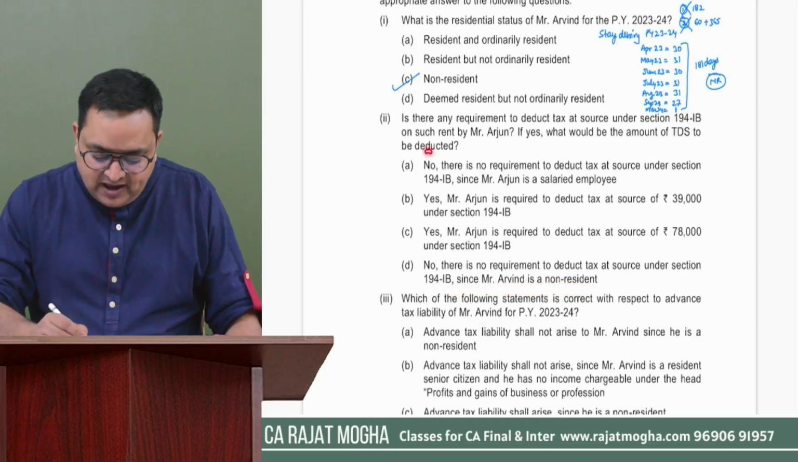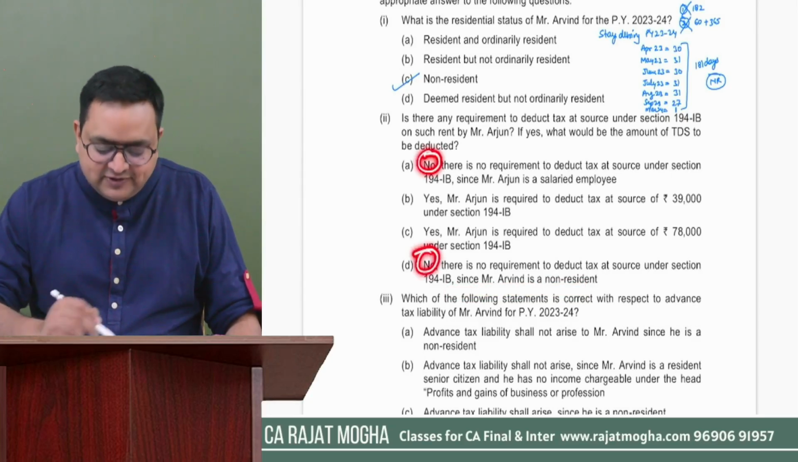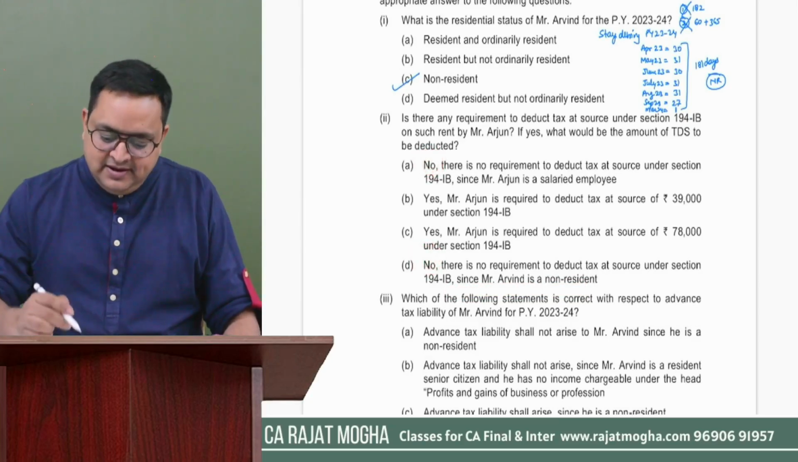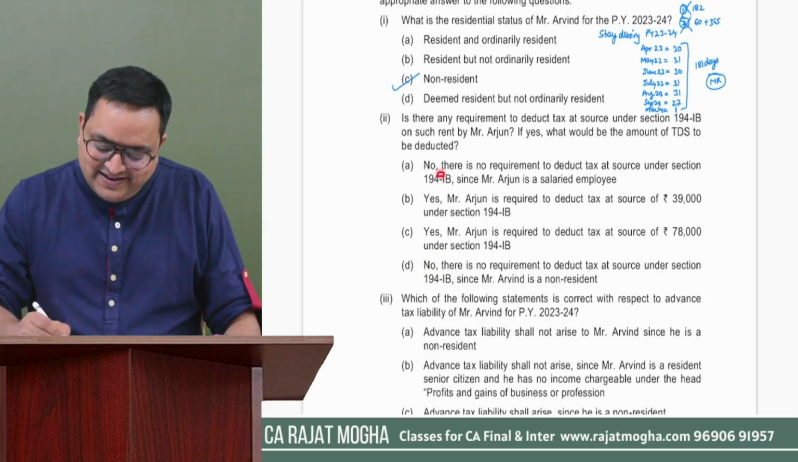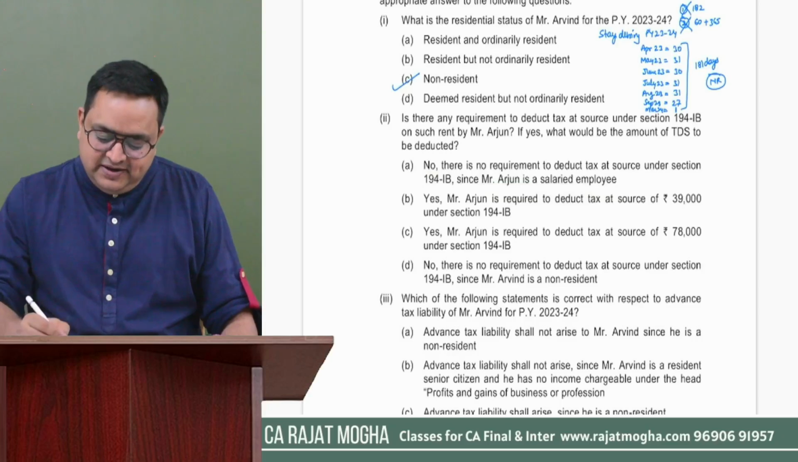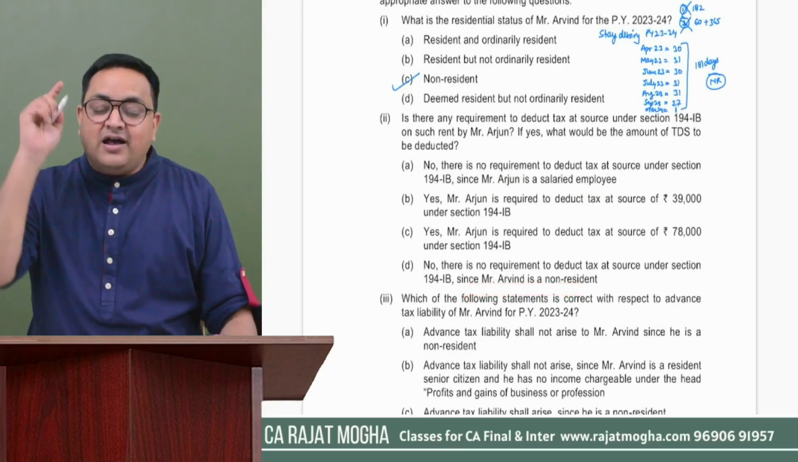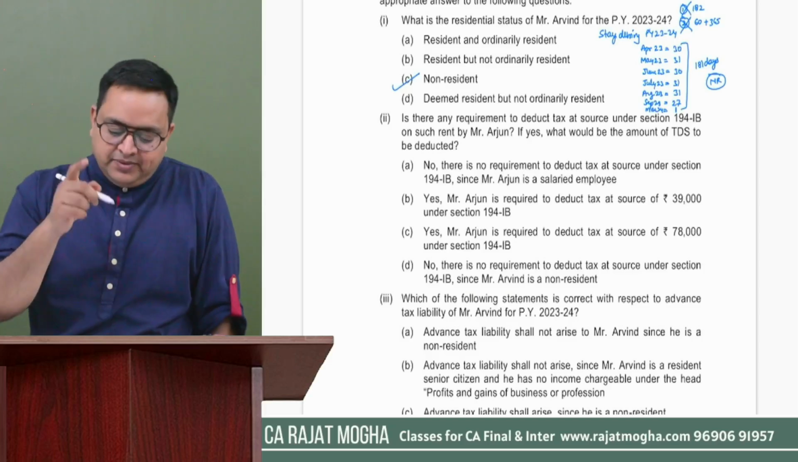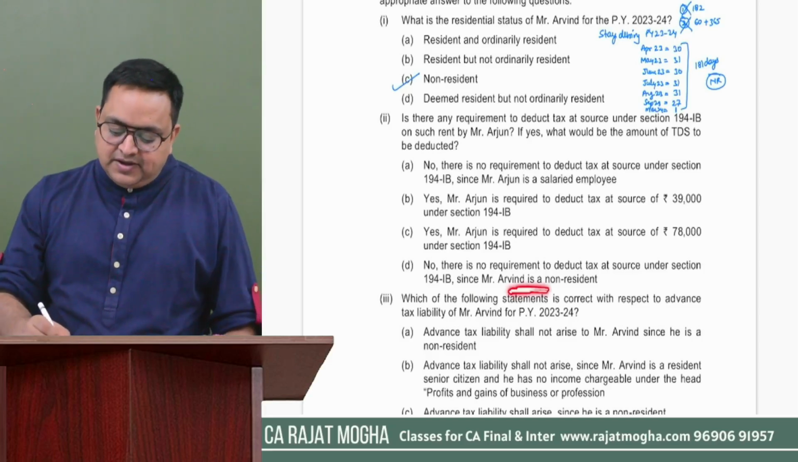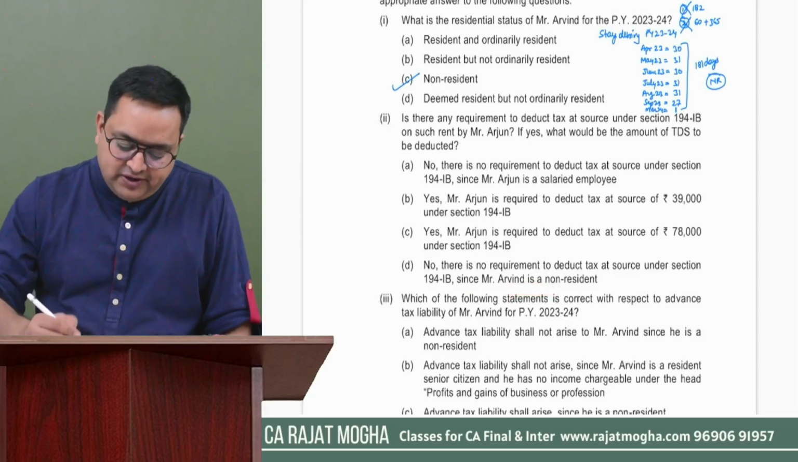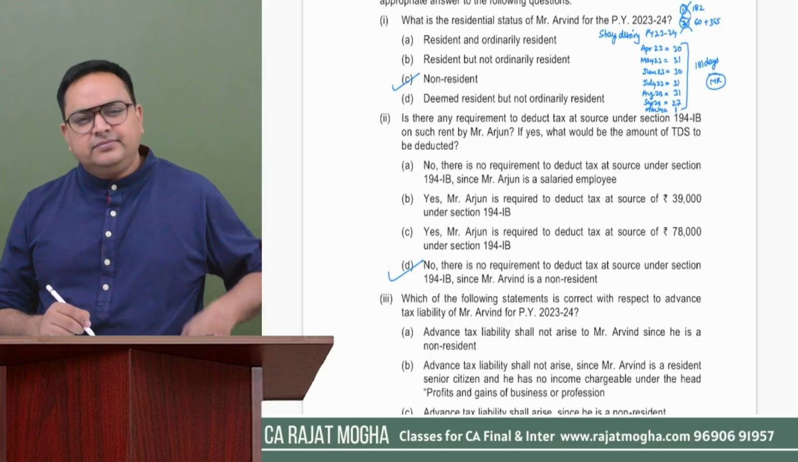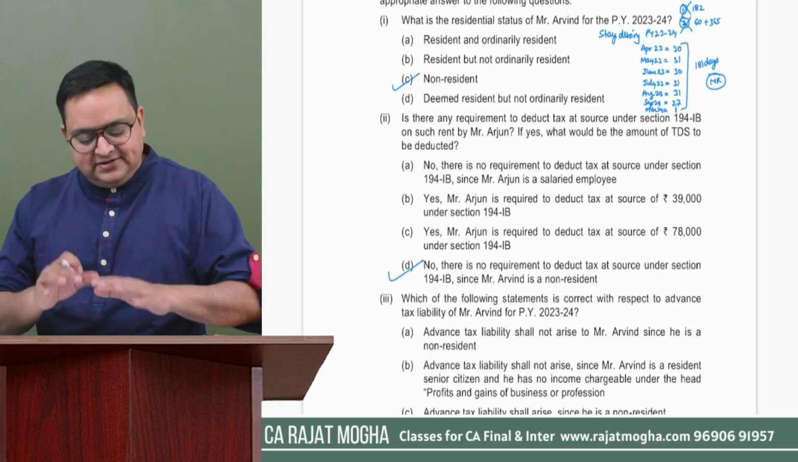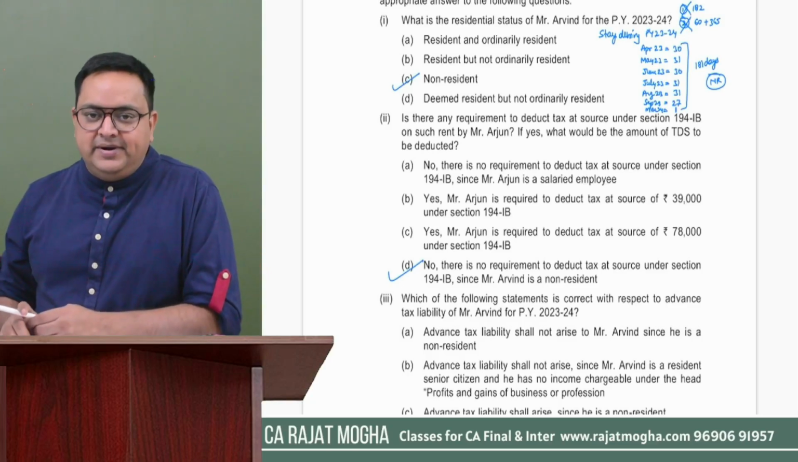This is the correct explanation, right? Because the answer is no here also, and no here also. No is the correct answer. But with the first option, this explanation is not correct. This one is correct because Arvind, the landlord to whom we are paying this amount, the house owner, is a non-resident. That is the reason we are not deducting TDS, right? So here the answer is option D.